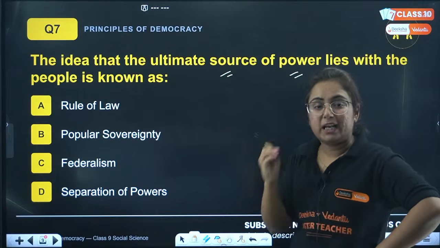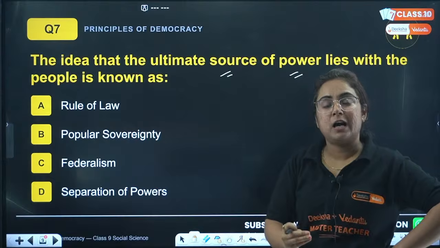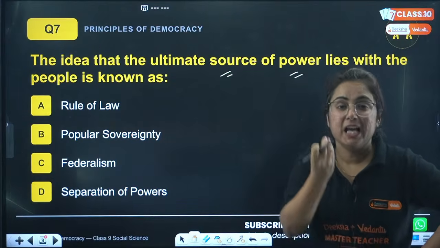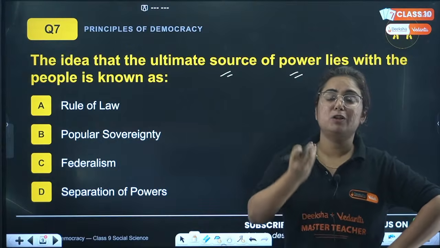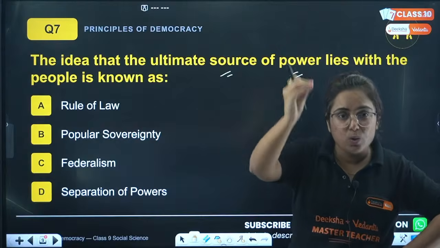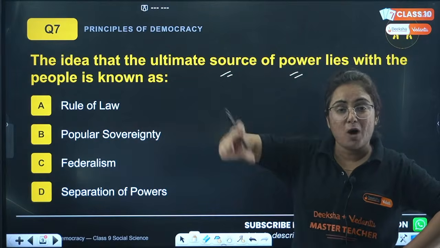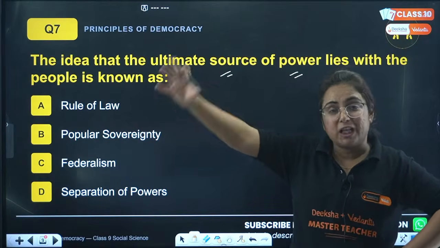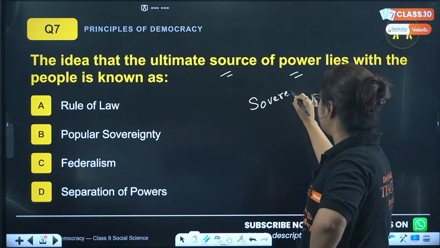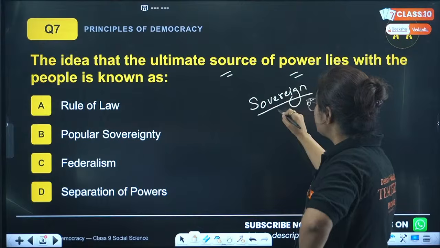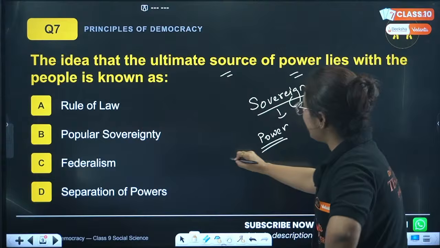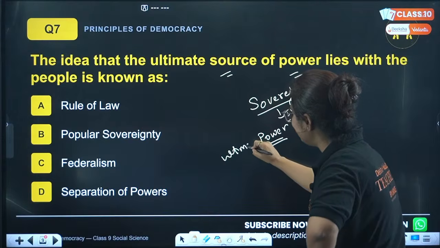So, acha, the idea that the ultimate source of power lies with the people is known as, beta... If I tell you that if you go and read the Preamble, you will get the essence of the Indian Constitution, because there it says: We the people of India, having solemnly resolved to constitute India into a sovereign, socialist, democratic, republic, secular country. Now here comes a word, sovereign. Now what is sovereign, beta? Sovereign means where all the power lies. Who is the ultimate power now?